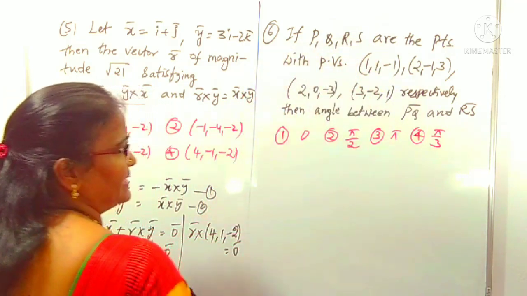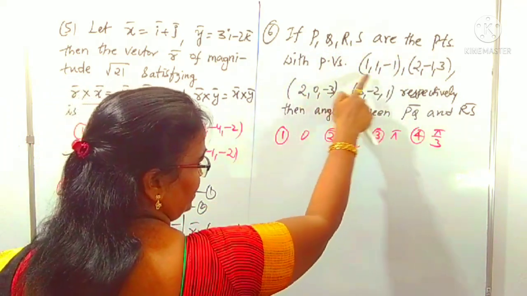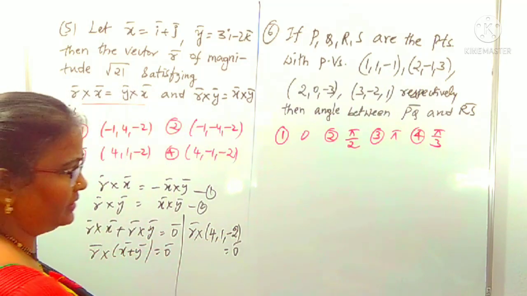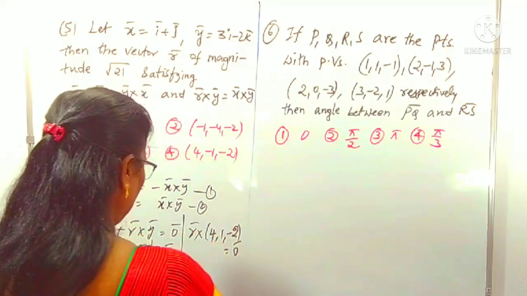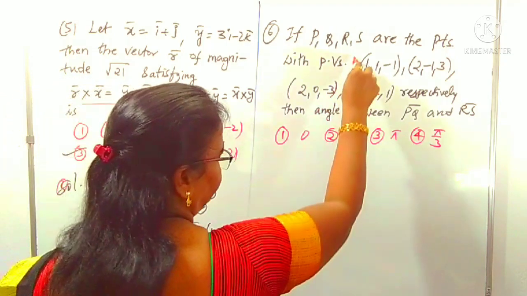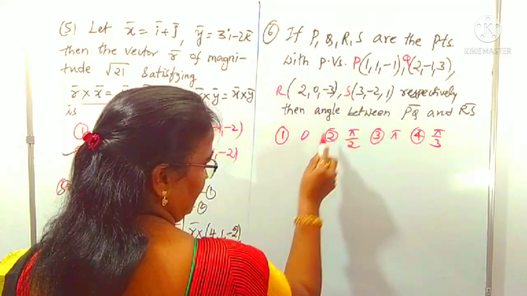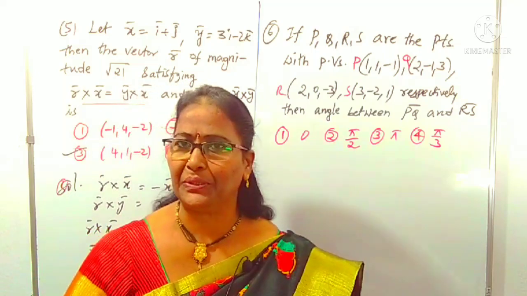Next one is also very simple. If P, Q, R, S are the points with the position vectors like this. Here also, instead of i, j, k, I have taken them as ordered, right? The four vectors are like this. Position vectors means P, Q, R, S are like this. This is P, this is Q, R and S respectively. Then we have to find out the angle between PQ and RS.